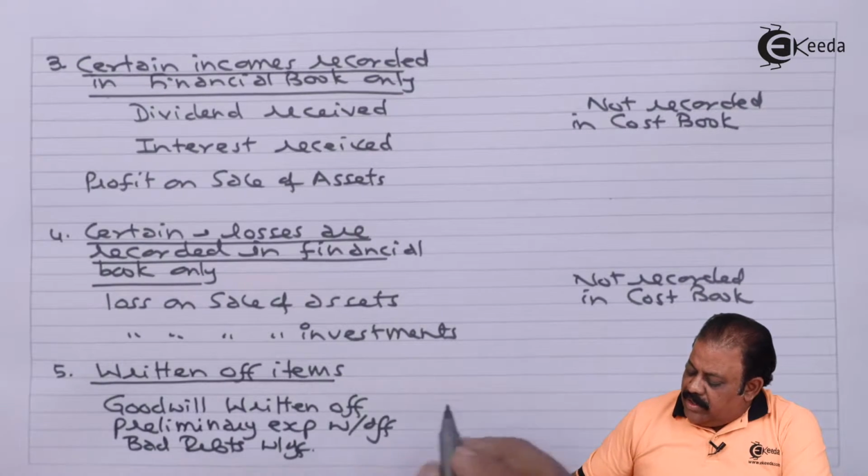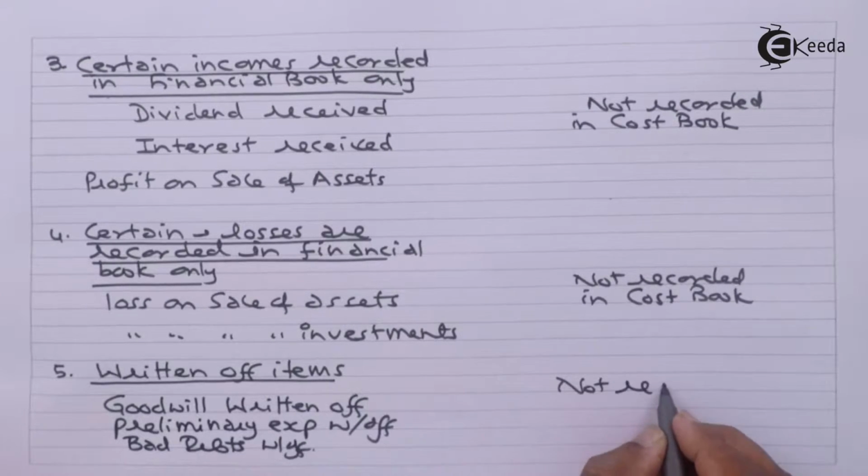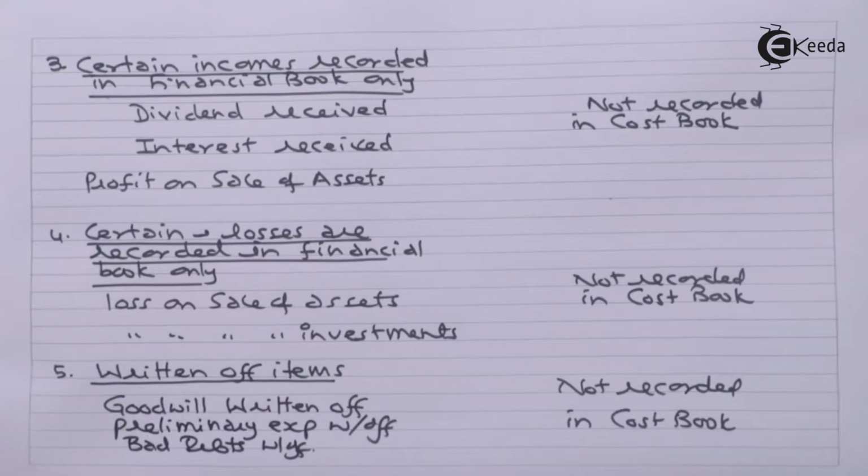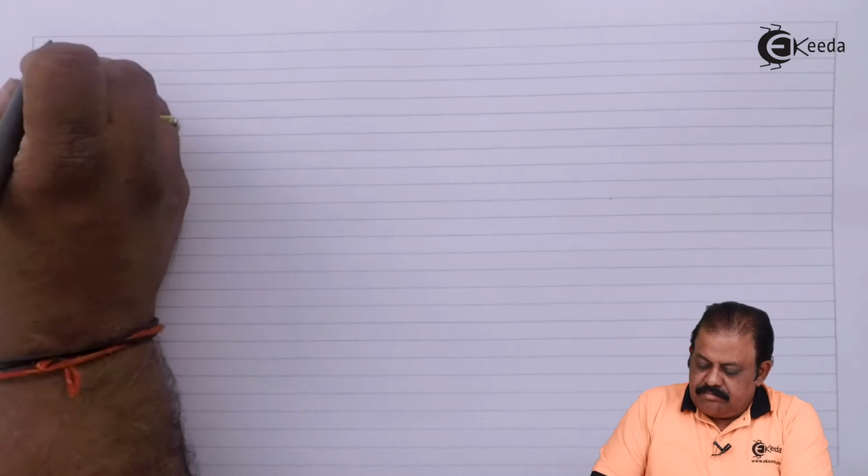These are recorded only in the financial book. By recording these items in the financial book, profit of the financial book goes down and profit of the cost book goes up. As far as bad debts are considered, if we assume them as selling overheads, then they are recorded in the cost book. Otherwise, they are not recorded in the cost book.